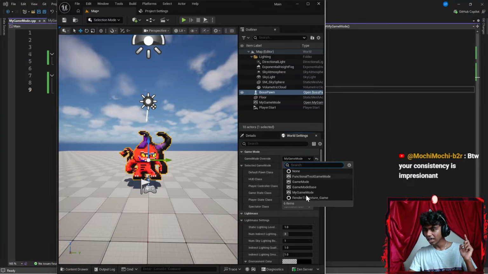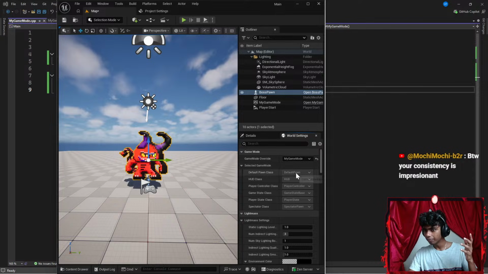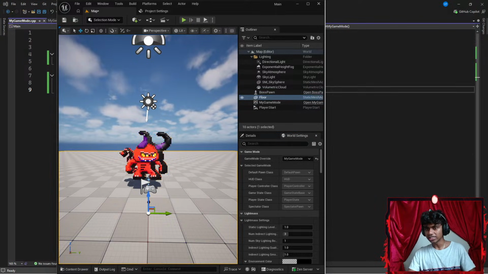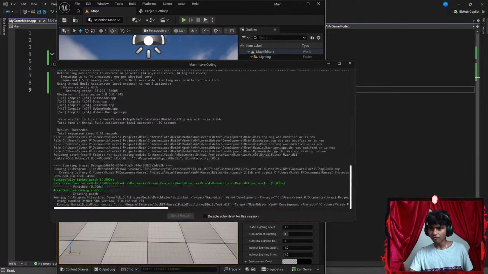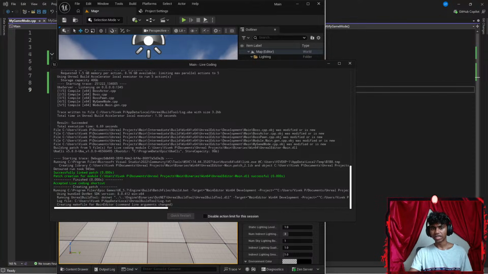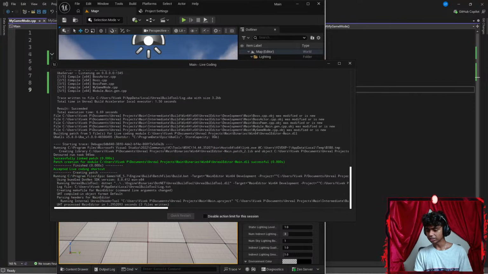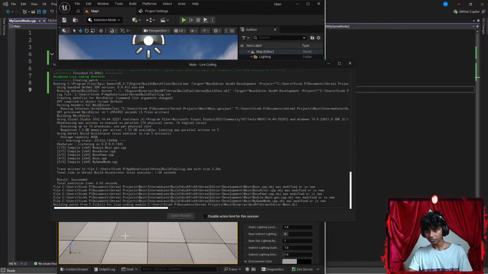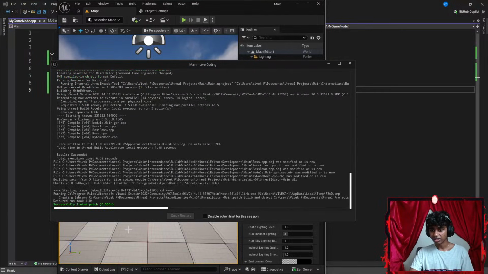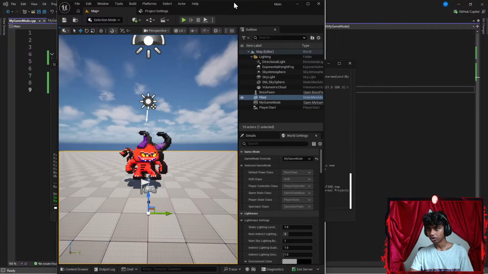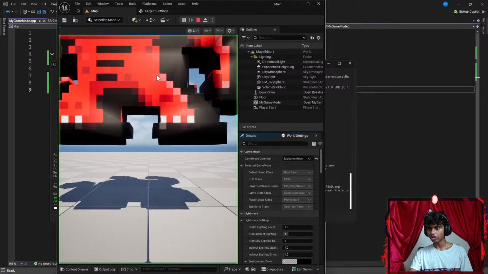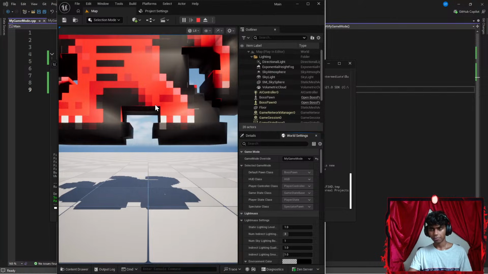Let's see. So I have my game mode. Wait, is it just game mode? If I did Control Alt F11 to patch my code, let's go ahead and patch this up real quick. Let's see what happens. Okay, there we go. Now let's go back here. Patching successful. I might hit Control S as well, because why not? Let's run the code. Moment of truth, guys.